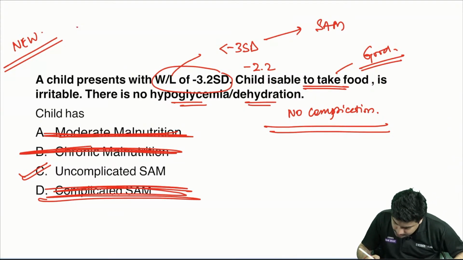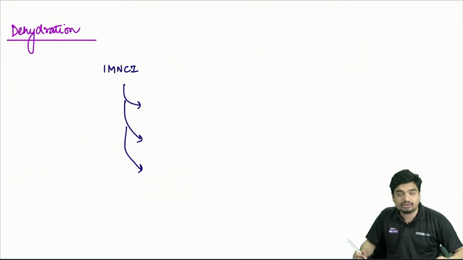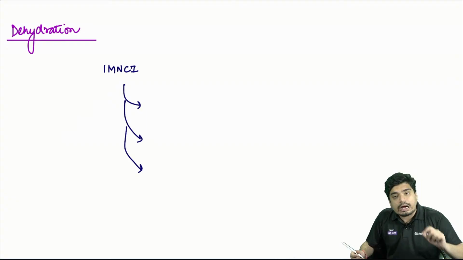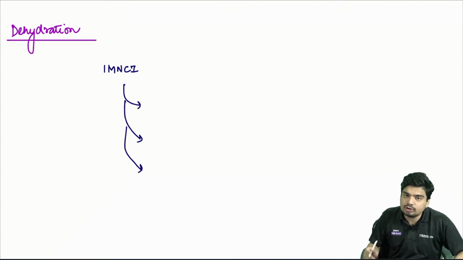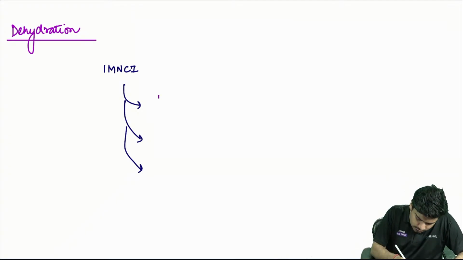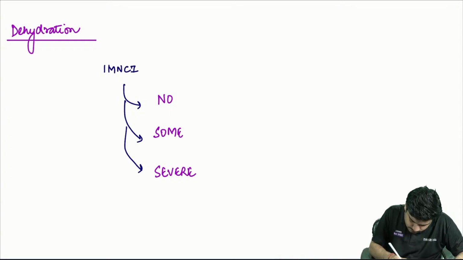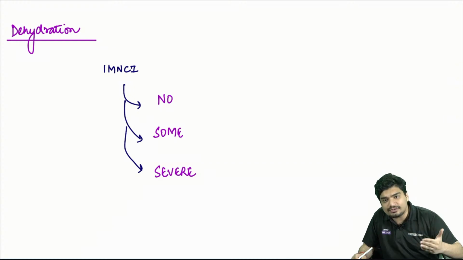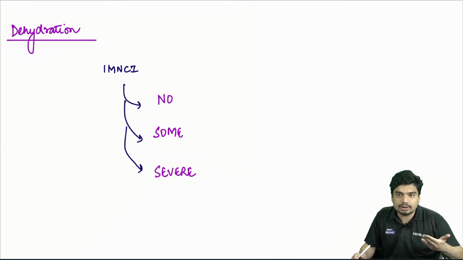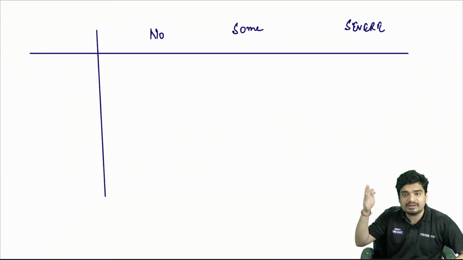All right. Now let's come to the discussion of dehydration. According to IMNCI, when a child has come to you with dehydration, you will classify it into 3 categories: no dehydration, some dehydration, and severe dehydration. How will you classify into this no, some, and severe? Depending upon the clinical features. So, depending upon the clinical features, you will classify the child into no, some, and severe dehydration.